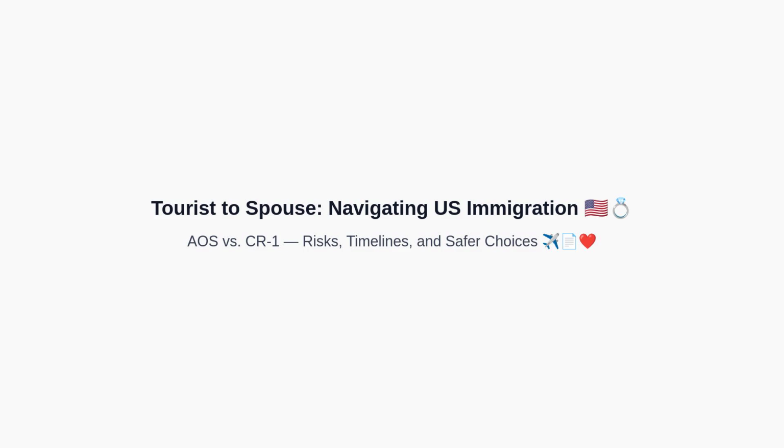Welcome to our deep dive on what happens when a tourist visit leads to marriage in the United States. In this video, we will map the decision matrix between adjustment of status, known as AOS, and consular processing, known as CR1, highlight the risks of preconceived intent, and explain how the 90-day rule affects cases. We will also cover visiting during a pending CR1 and what evidence helps demonstrate legitimate post-entry decisions.